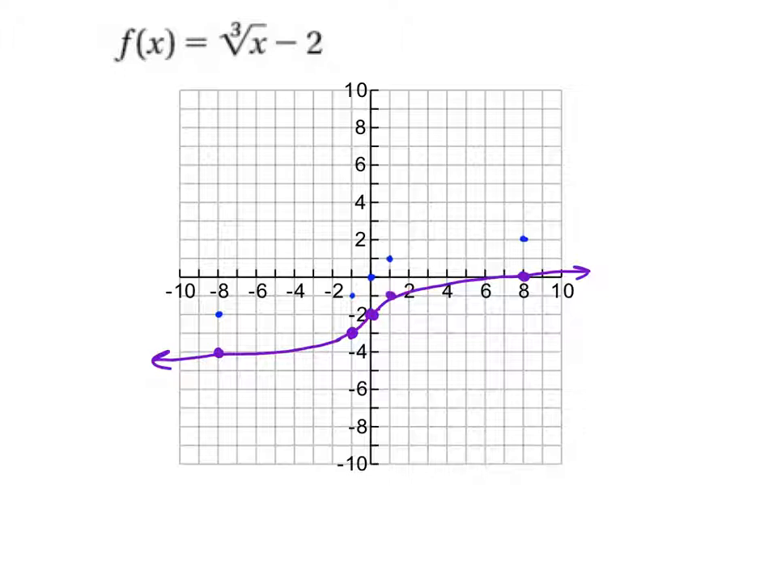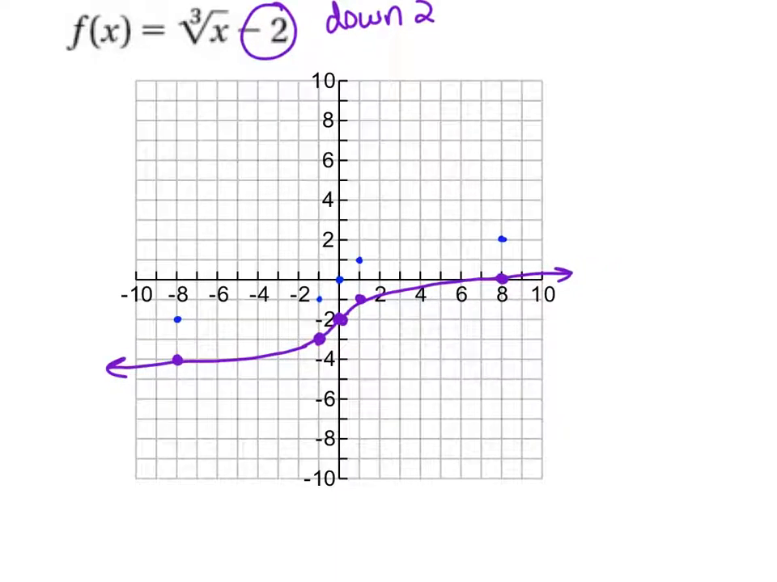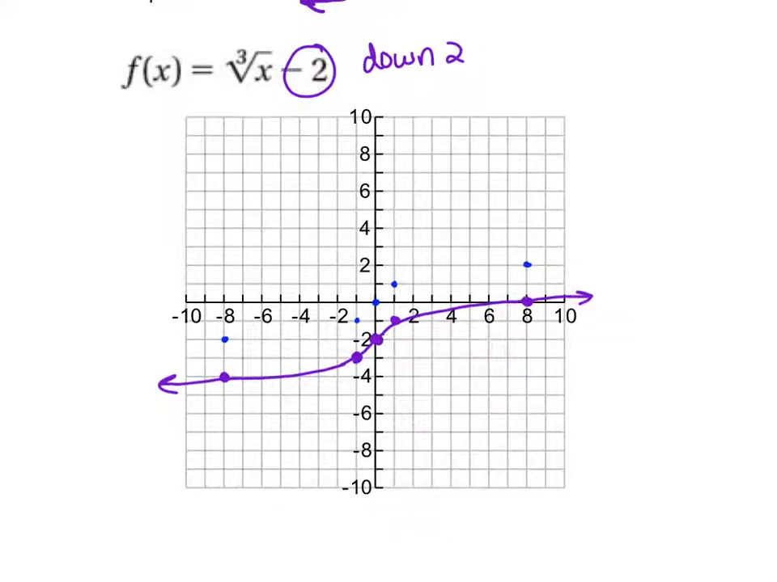All right, so there is my original function. The blue dots were the parent function, and then I shifted them all down 2. Down 2, that negative 2 is down 2. So that's step 1, to graph the original function. And then step 2, find the inverse and graph the inverse.